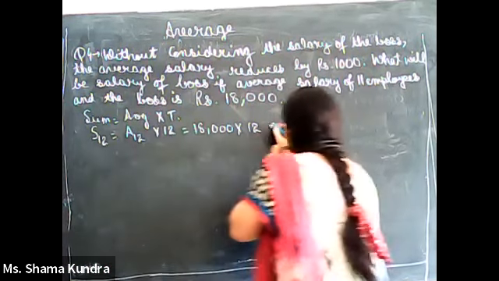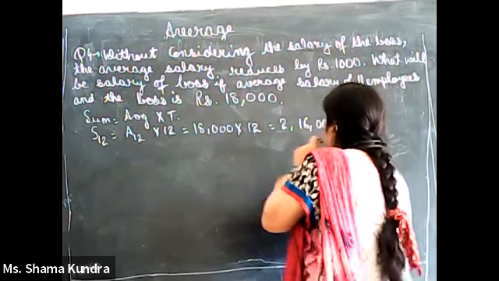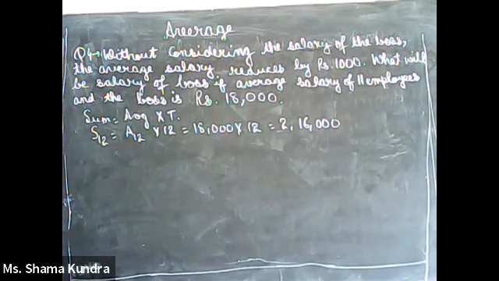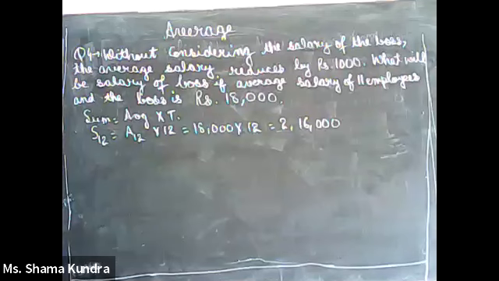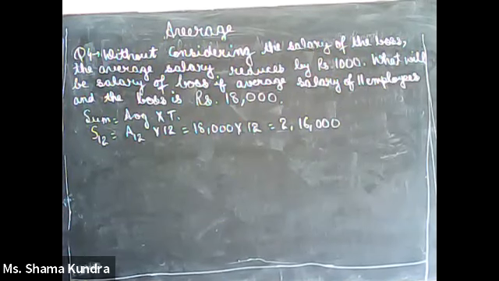You will get 2,16,000 as sum for 12 persons, 2,16,000 rupees. So what is total sum of salary for 12 people? 18,000 into 12. So 2,16,000 is the total salary for 12 people.